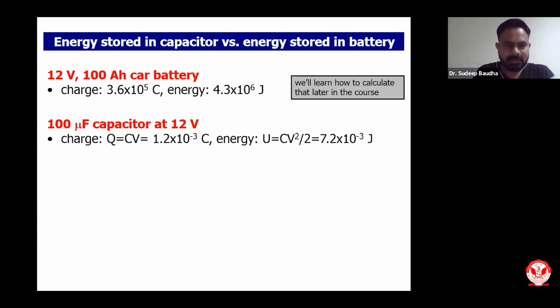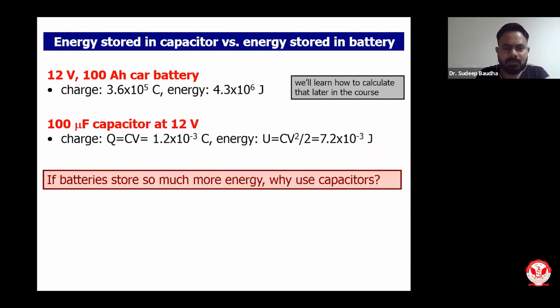Now the question arises: if the energy stored in a battery is a billion times more than in a capacitor, then why should we use capacitors at all? We can directly use the battery, which is far better because the energy is large. So I will try to address these two questions.